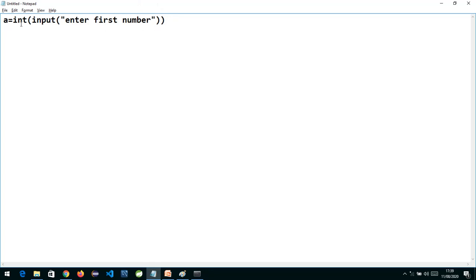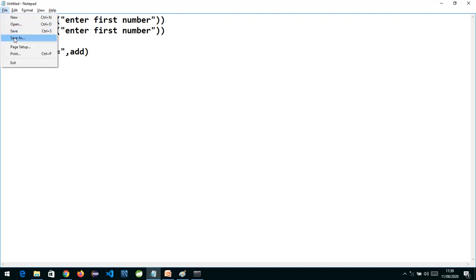Similarly, I'll repeat the same thing. I'll just copy, Control C, and paste it over here. And now I'll add a new variable, add equals a plus b, and then write print sum is equal to, comma add. Similarly, if you want to do subtraction, you can do that also. These are four lines.